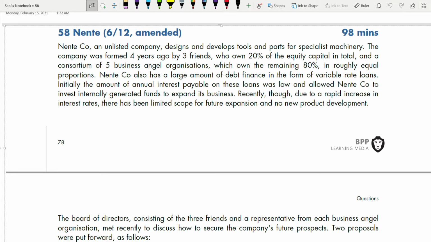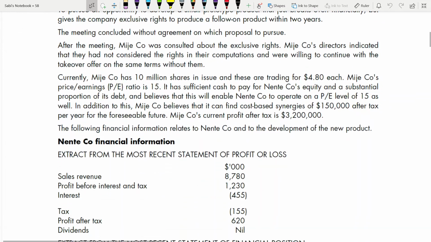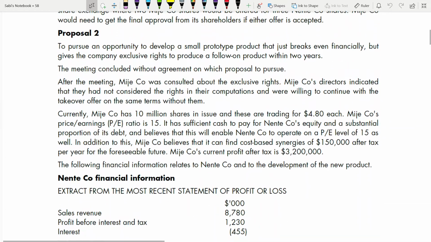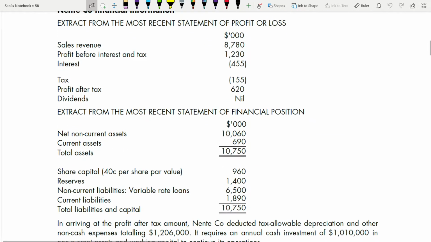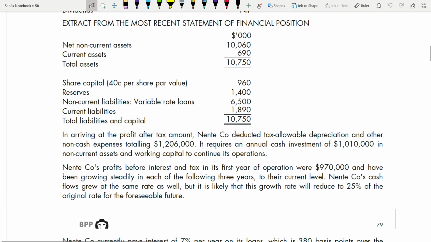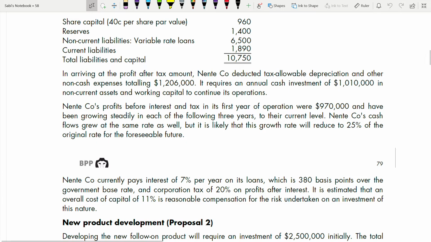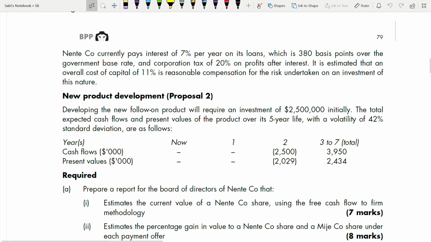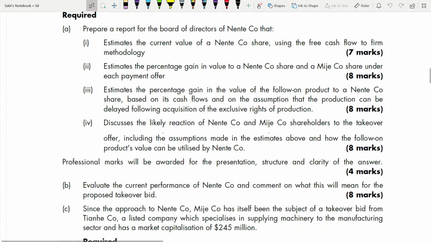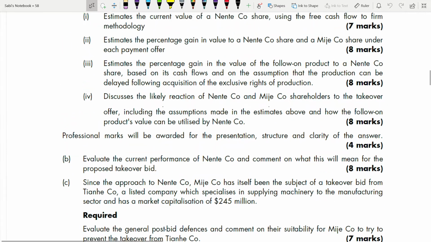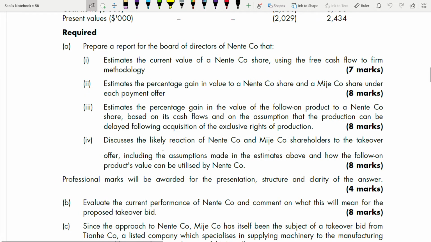Welcome to question 58, and you'll be very happy to know that this is the last question in your revision kit. So, yes, as you can see, there are two proposals, right? It looks like either it could be an acquisition and merger or it could be a reconstruction question, looking at the background of it. Now, as you can see, this is very lengthy. There are so many requirements here.